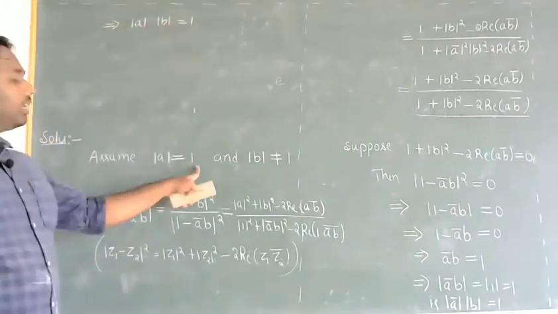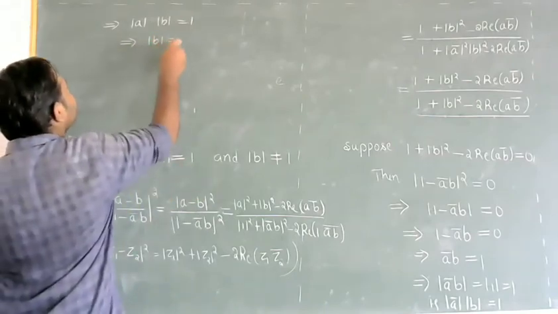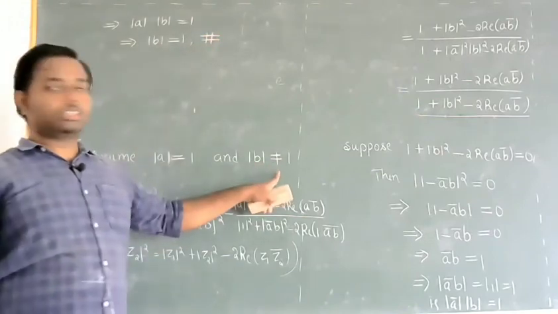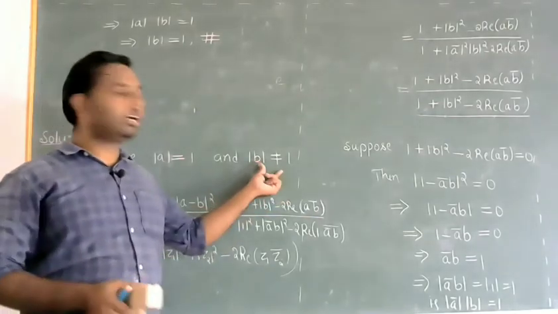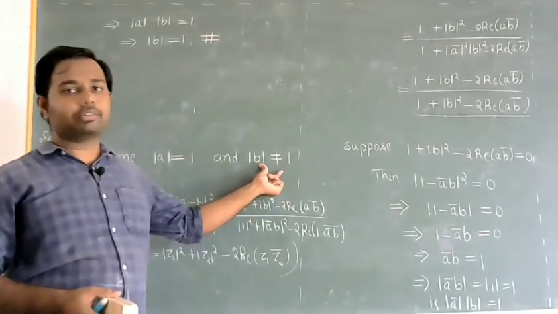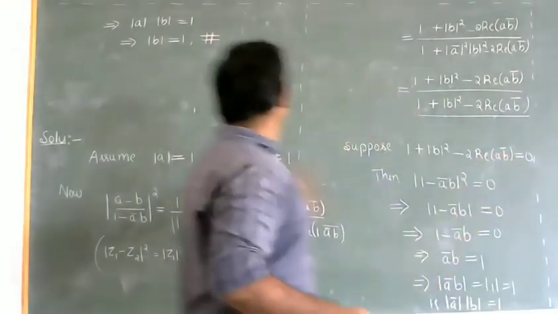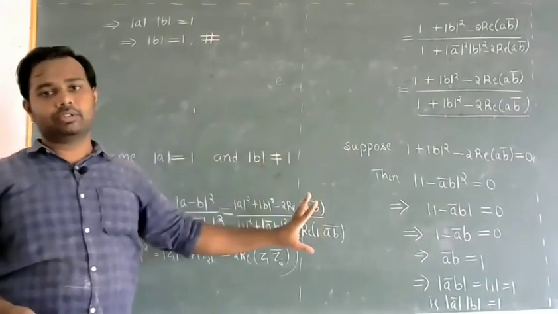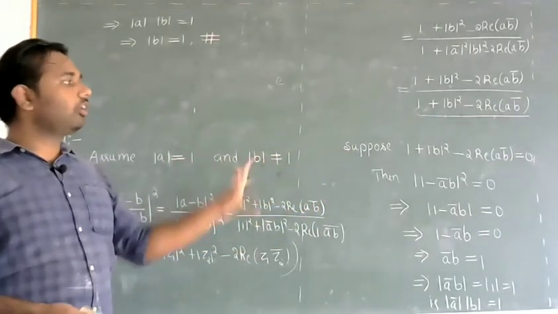But we have assumed modulus of a is equal to 1, which implies modulus of b will also be 1. But this is a contradiction to the hypothesis. So assuming this number is 0 will contradict our fact. So that number cannot be 0. If it is 0, we get a false statement.